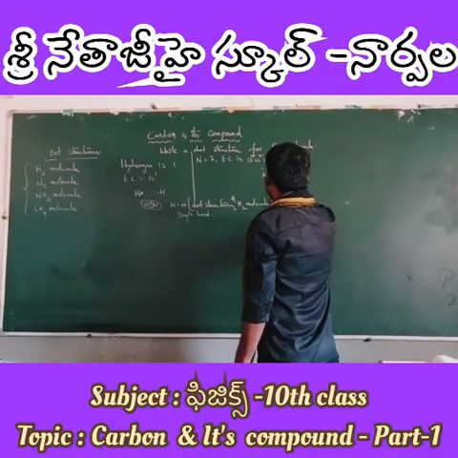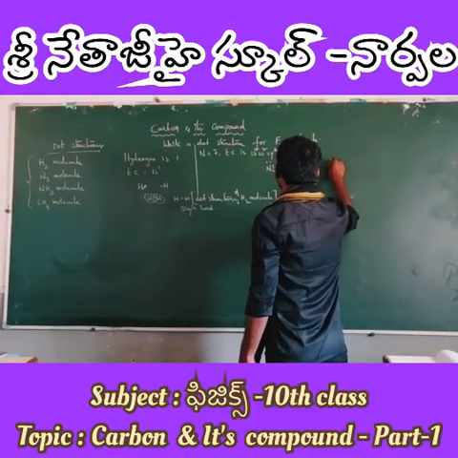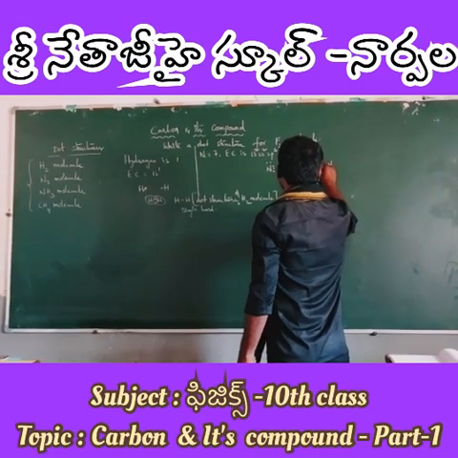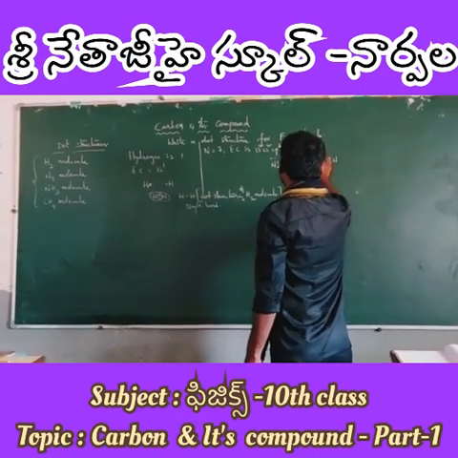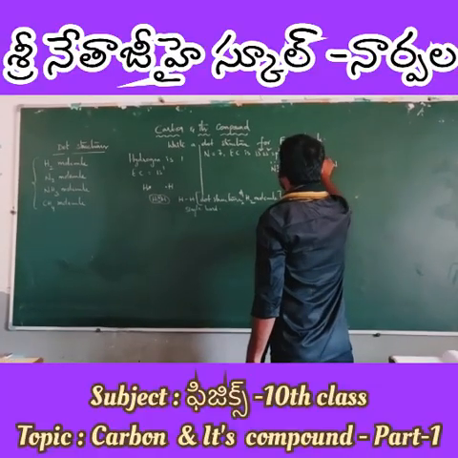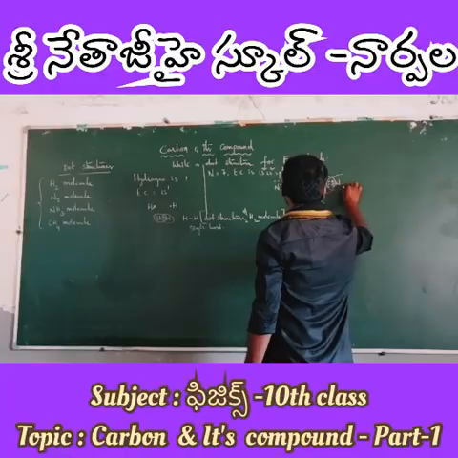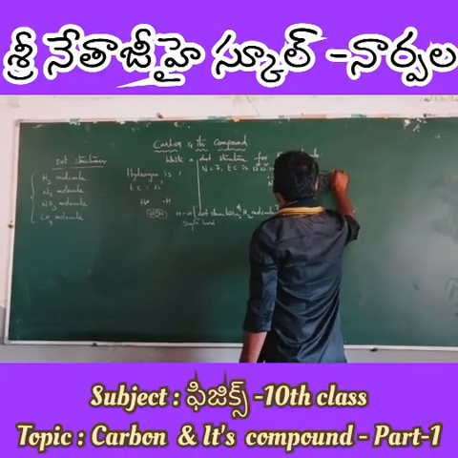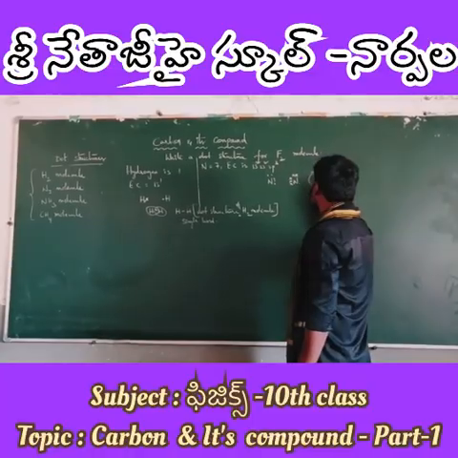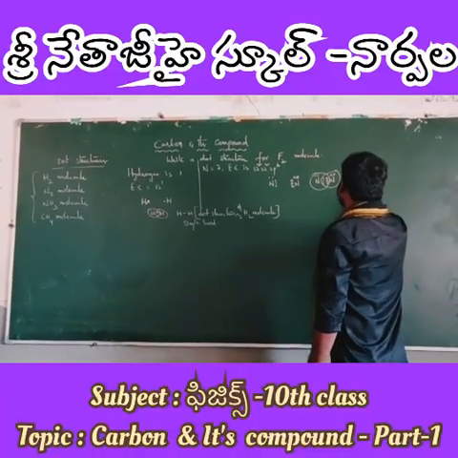When you bring them together, nitrogen will share its electrons with the other nitrogen, and therefore there exists a triple bond.